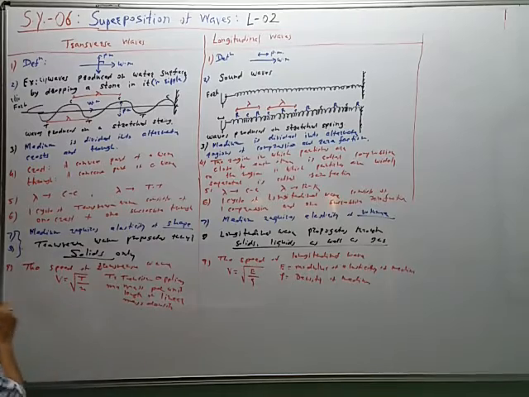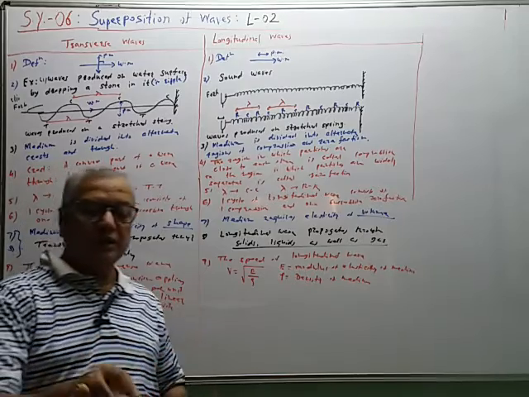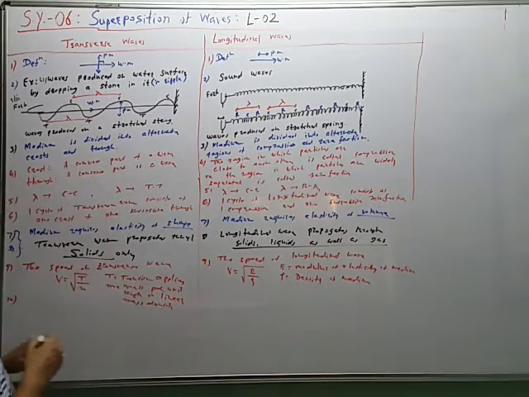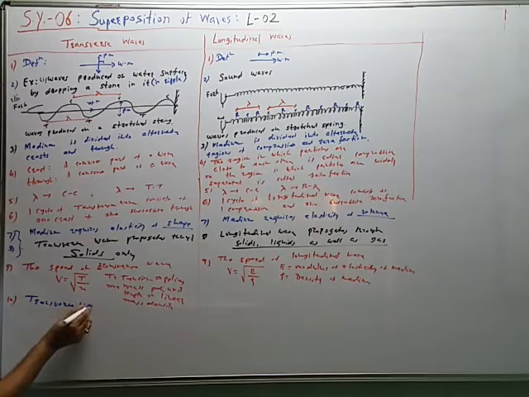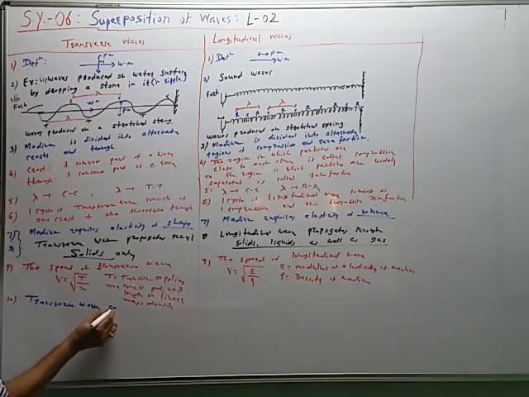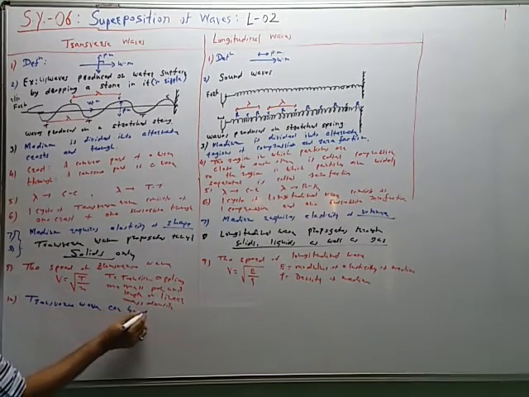One more point I will write down only. Transverse wave can be polarized.